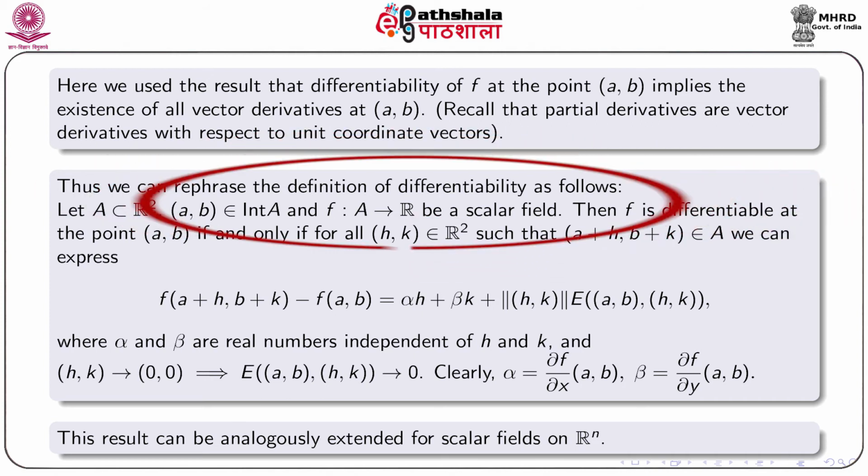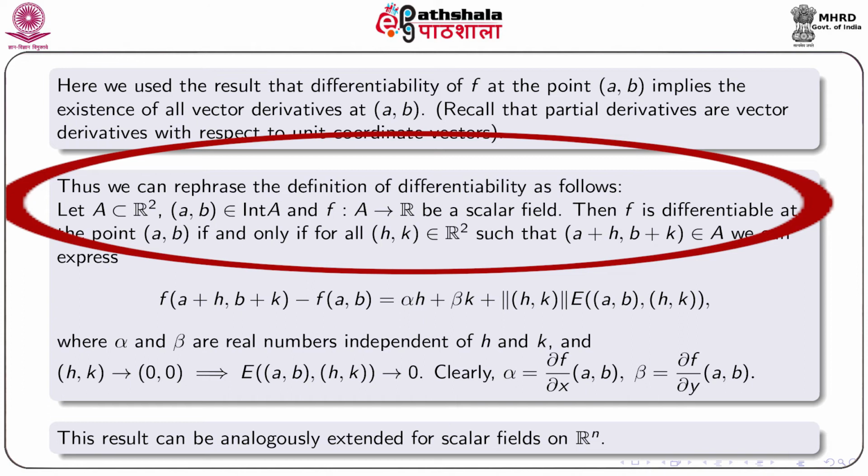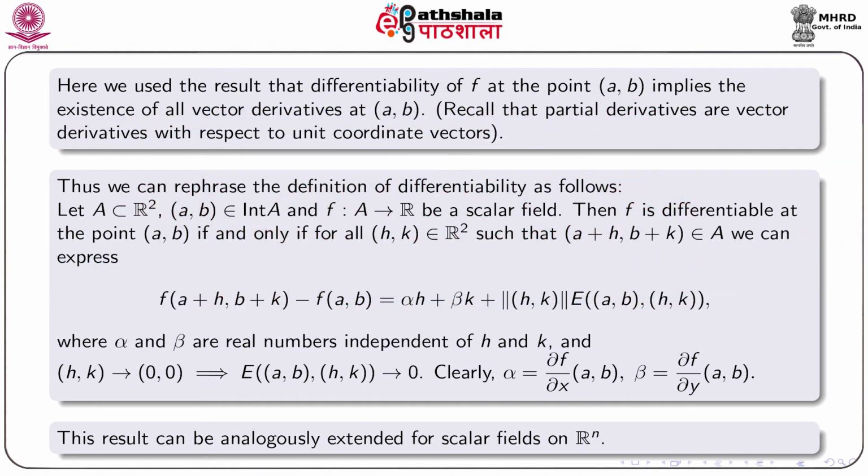From the above, we can rephrase the definition of differentiability in a more workable manner.